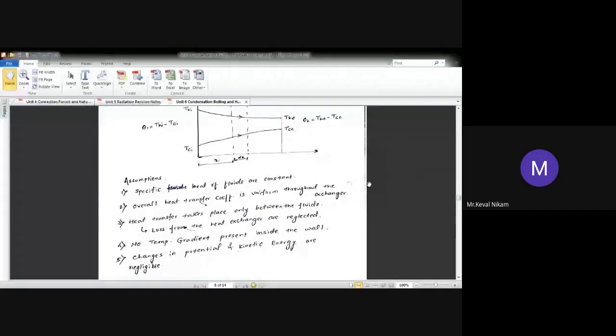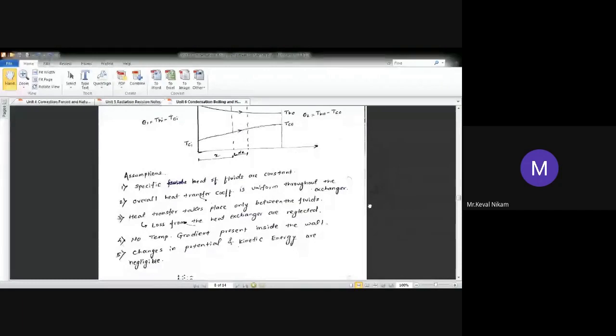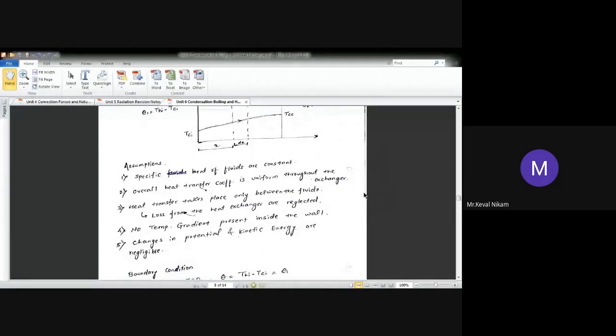Specific heat of the fluid remains same. Further, overall heat transfer coefficient is uniform throughout the exchanger. UA remains same. ठीक है. UA value, that is area, then the heat transfer coefficient at the inner side, outer side, it is going to remain same. The third assumption is heat transfer takes place only between the fluid.